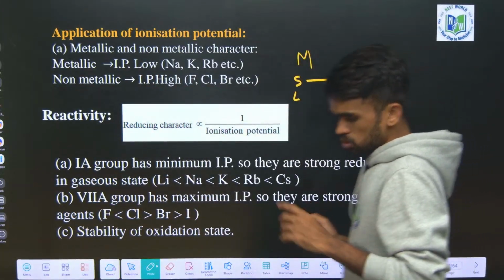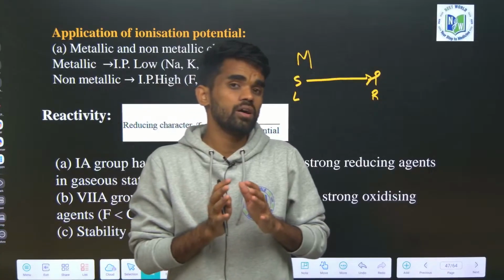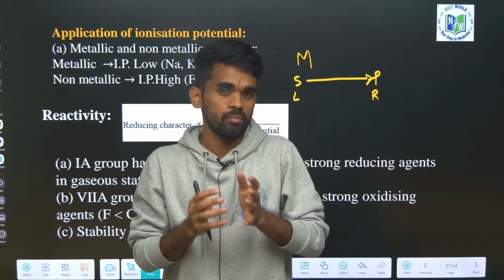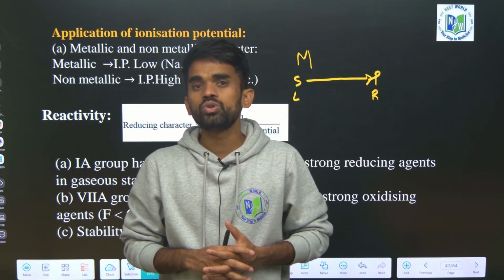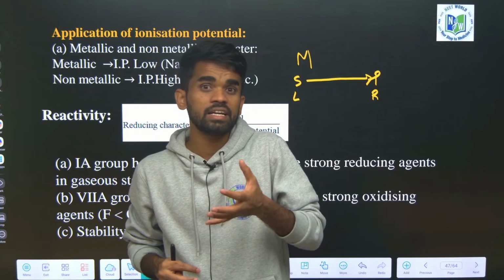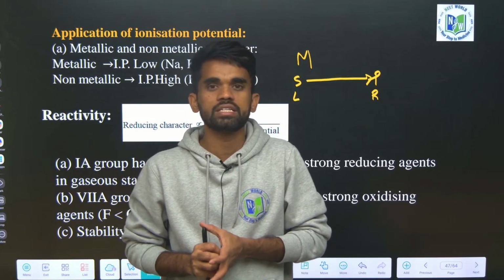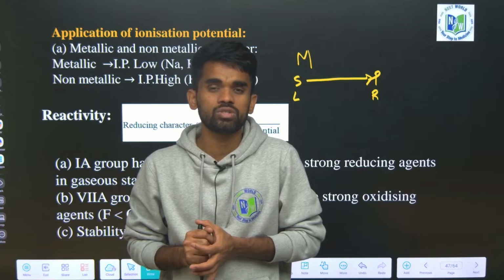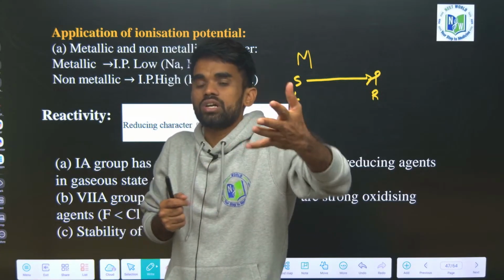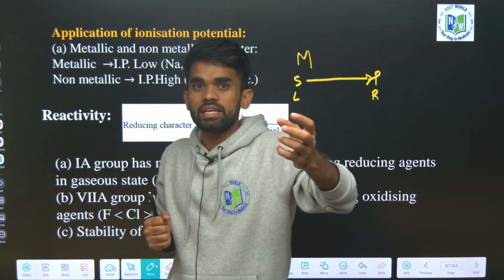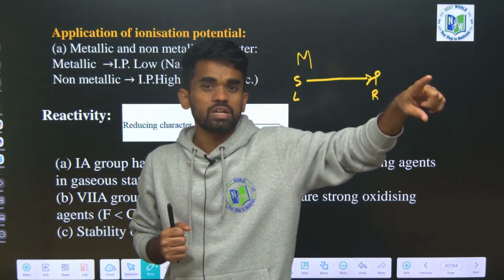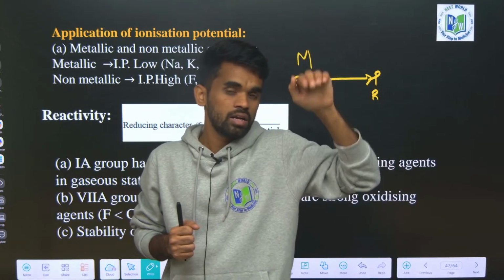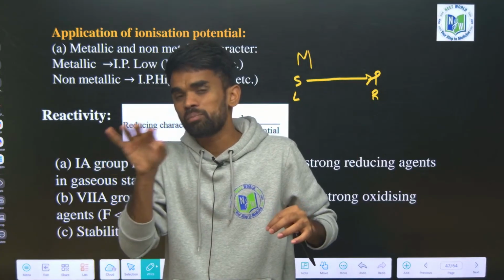Based on this, metals tend to exist in positive oxidation states, they have electropositive nature. Due to this, metals show greater reducing character. They act as good reducing agents. What do we mean by reducing agents or reducing nature? They have the tendency to release electrons easily. That electron is taken by someone else, who gets reduced, their charge becomes negative or a lower number, and these metals become positive oxidation states.